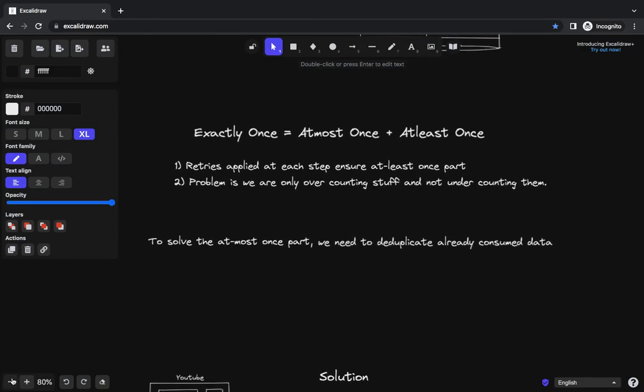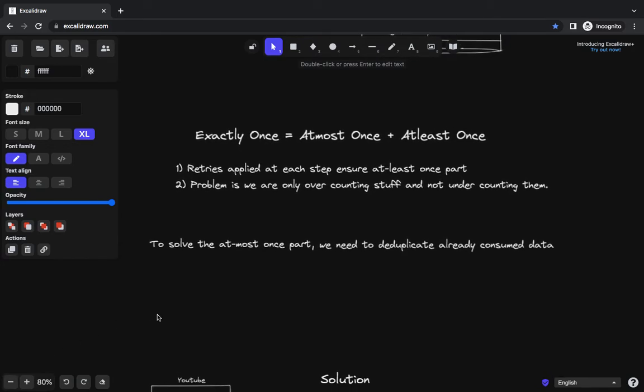Whenever there is a problem where we want to do something exactly once, it can be solved by having a sandwich approach of both at most once and at least once.